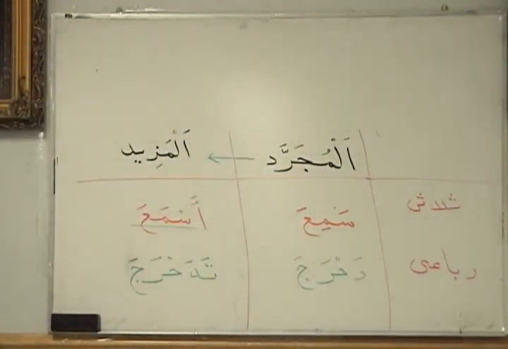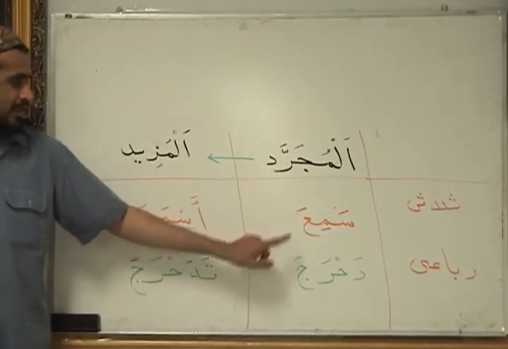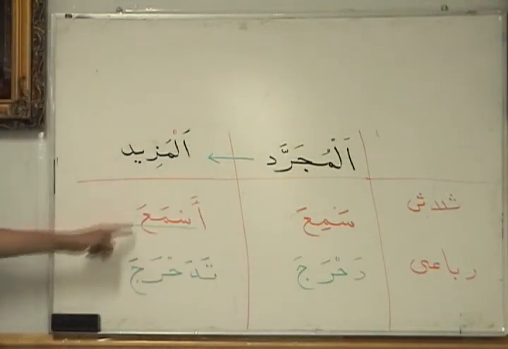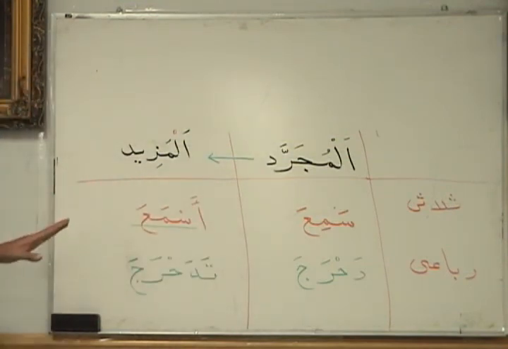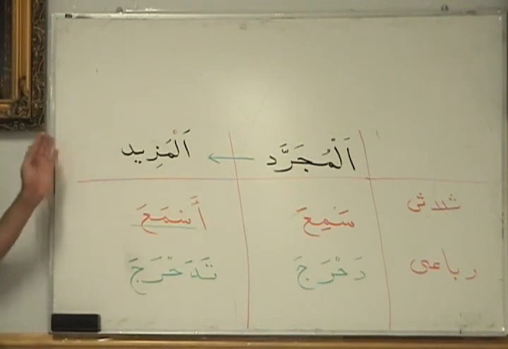Why is this thulathi? Because in the mujarrad it has 3 letters. Why is this ruba'i? Because in the mujarrad it has 4 letters. These are mazid. In mazid we don't care. In mazid it can have 1 extra letter, 2, 3. You can have up to 3 or 4 extra letters added to the root letters to give it a different meaning. It's still called thulathi.